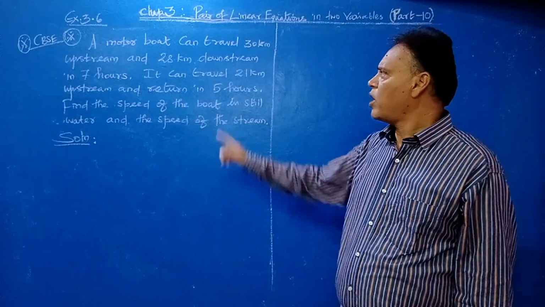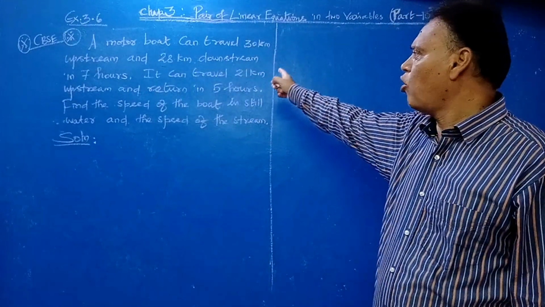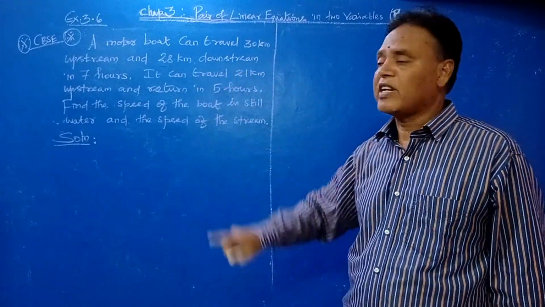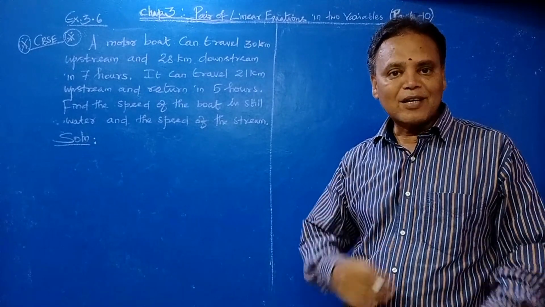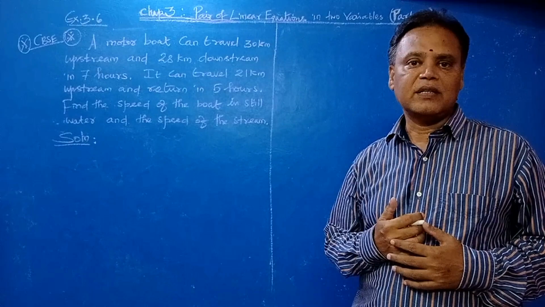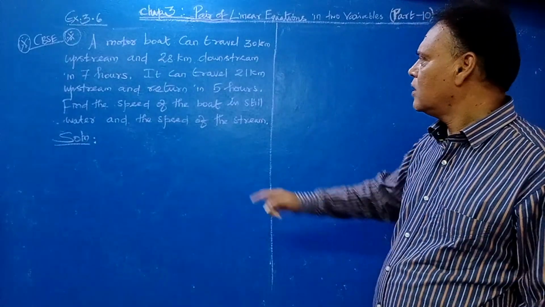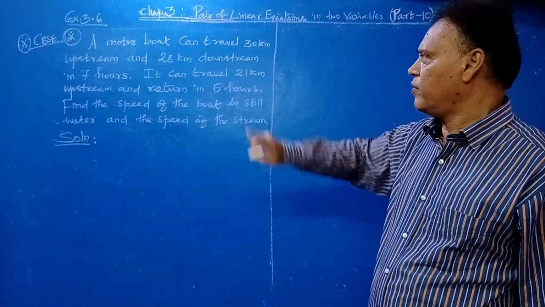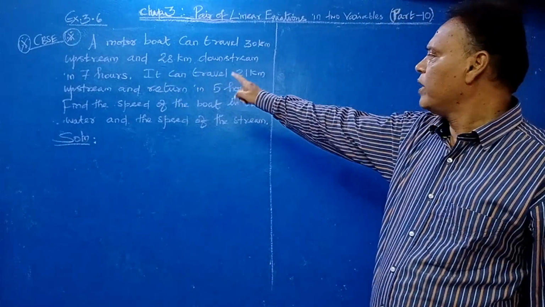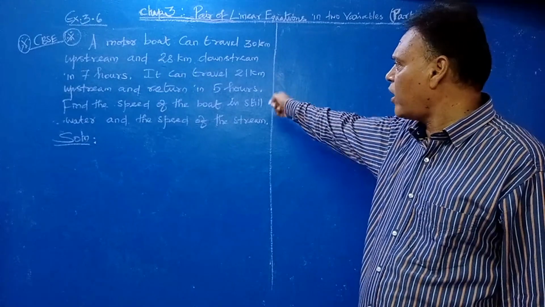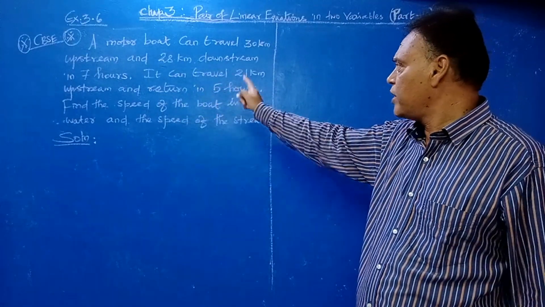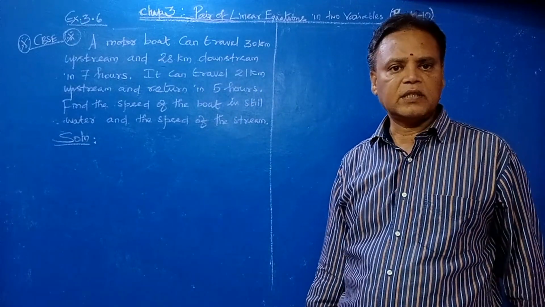So a motor boat can travel 30 km upstream and 28 km downstream in 7 hours. Here both downstream and upstream, time is given and distance covered also given. Now it can travel 21 km upstream and return, means downstream, in 5 hours. Same condition.